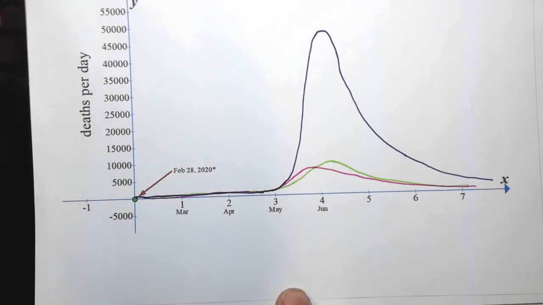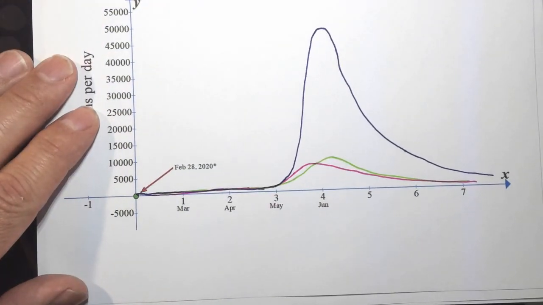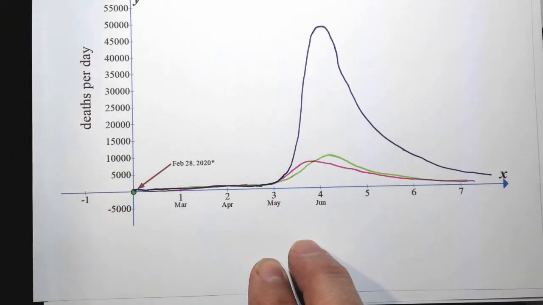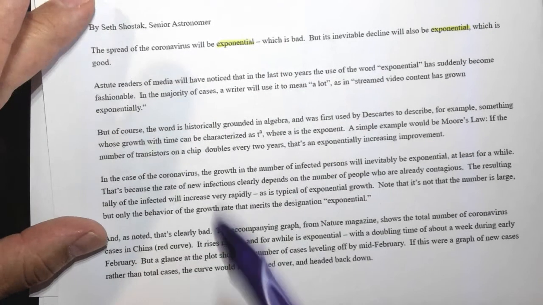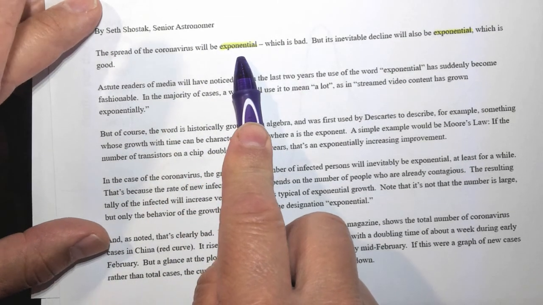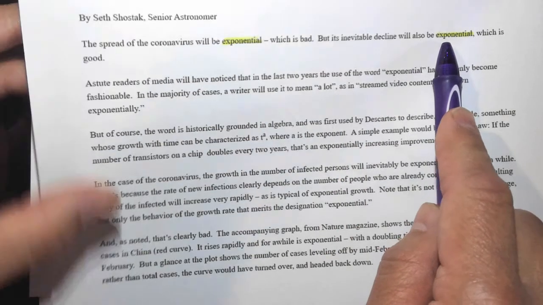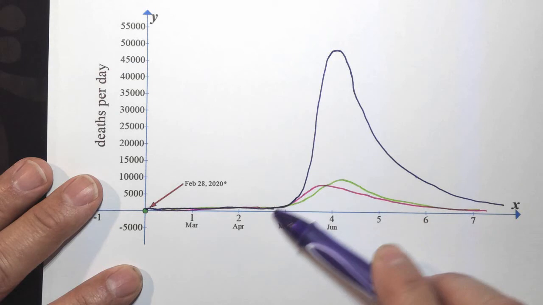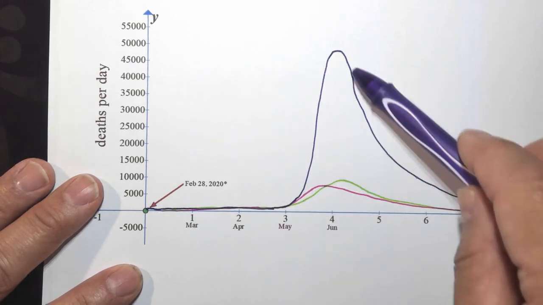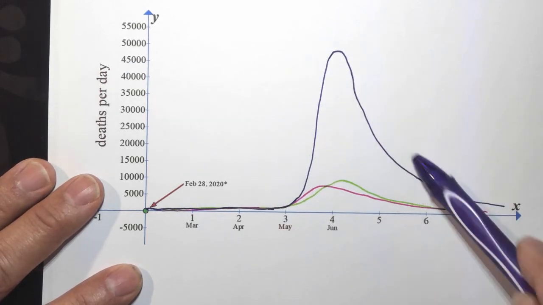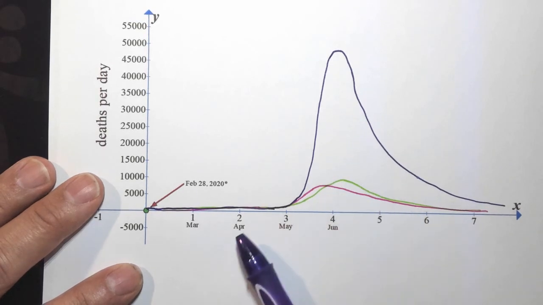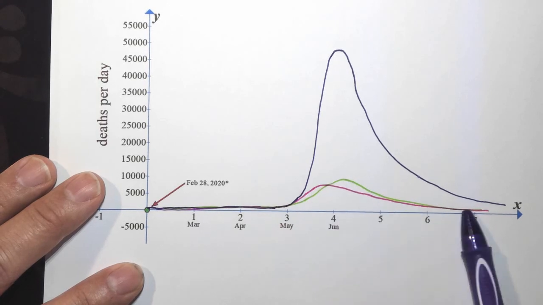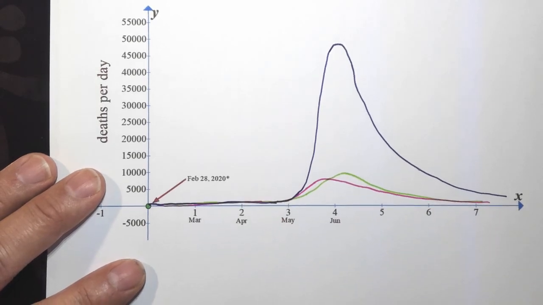And oh, by the way, in the initial article I showed you guys, one scientist was saying spread will be exponential, decline will be exponential. So let me show you what he's talking about. Right here, the purple part, that's exponential. But it's also exponential here. It's also true with the other predictive models that at a certain point it explodes and then it comes back down, usually not linearly but exponentially.